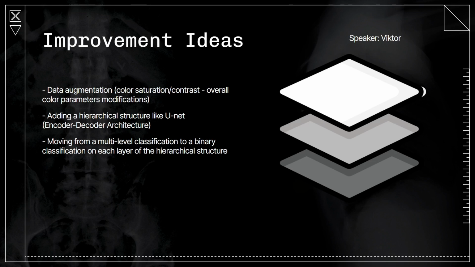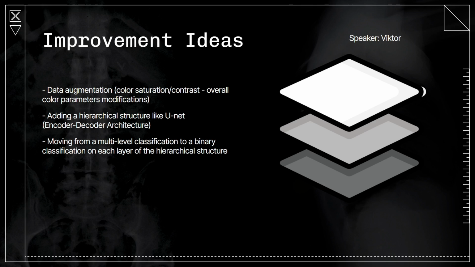For improvement ideas, we will initially test out a few color parametric changes, like playing with the saturation and contrast of black and white in the given X-ray images. Then implementing a hierarchical structure like UNet, which is very precise for spatial recognition, in our case medical images, would be